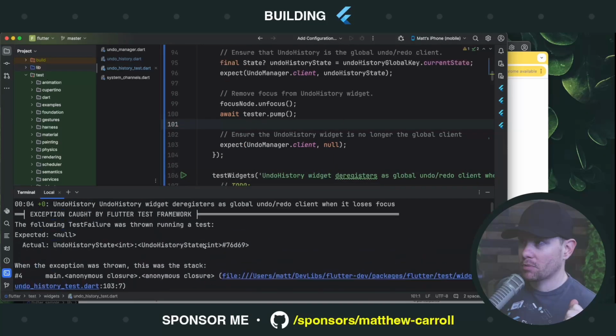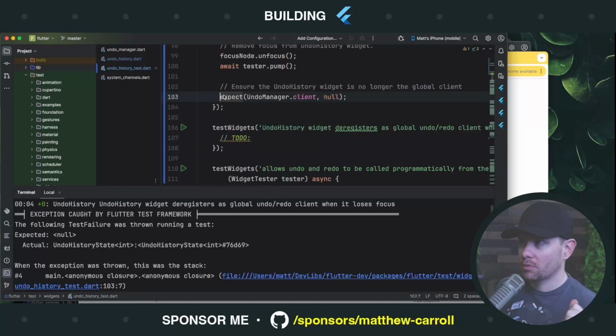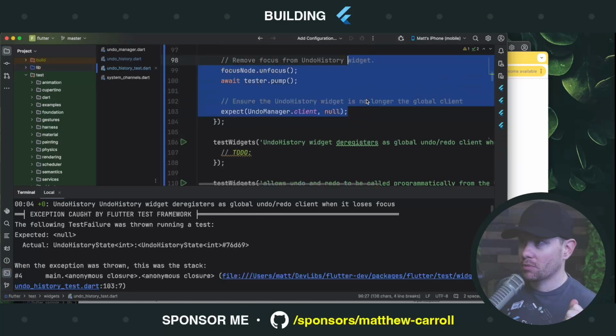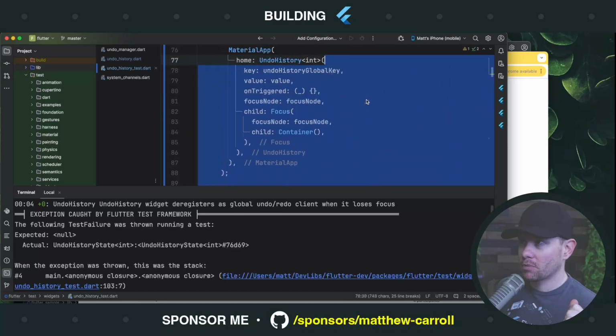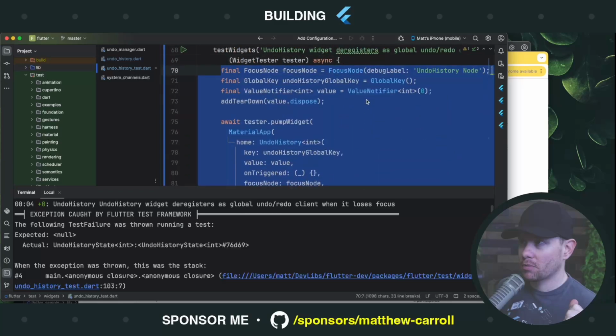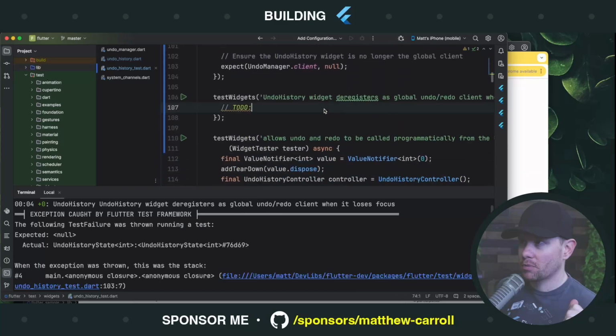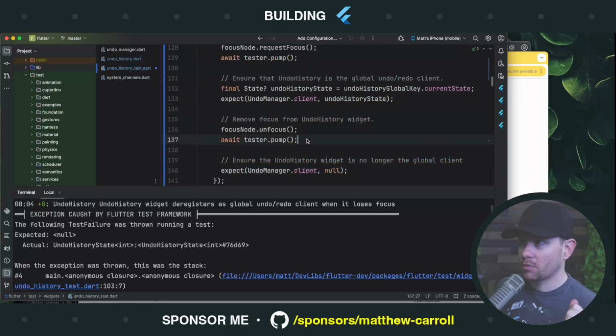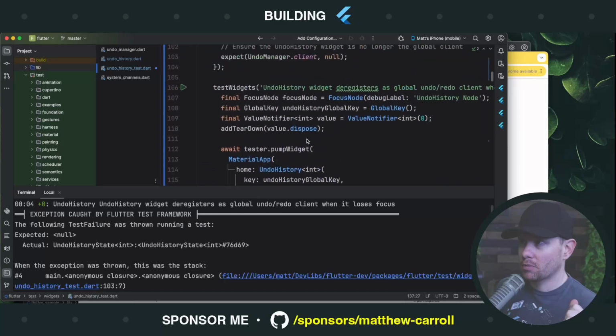And it failed. And where did it fail? It failed right here because the actual value is the state that lost focus. That's bug number one. We now have a failing test, but let's continue to bug number two. Bug number two, which was not mentioned in the ticket, but which I believe I have identified simply by reading the code, is that when we dispose, we're still going to be the global handler, the global undo redo handler.